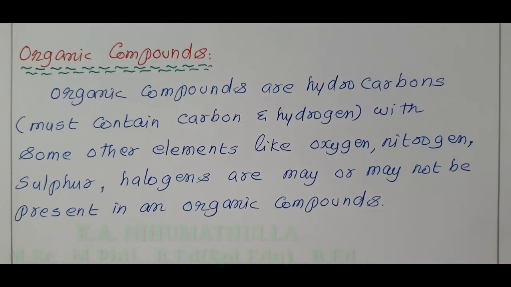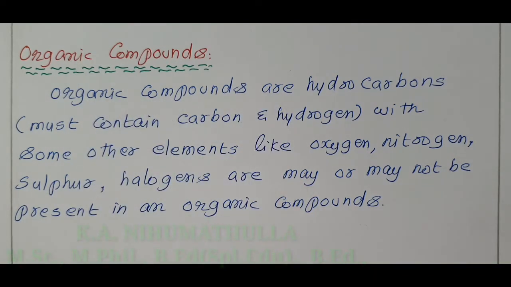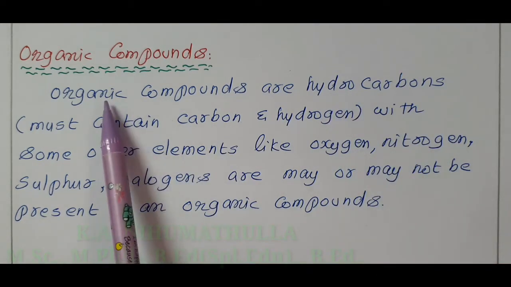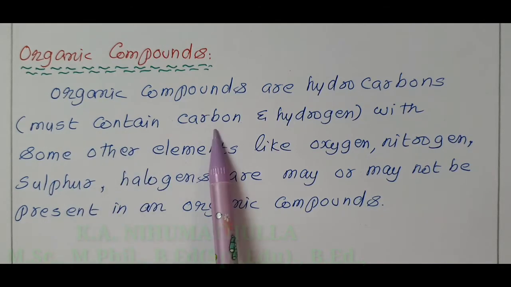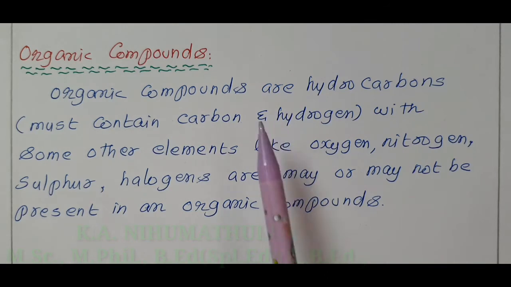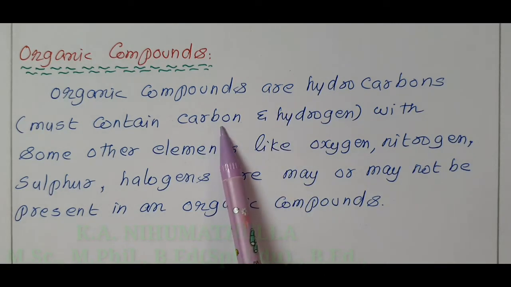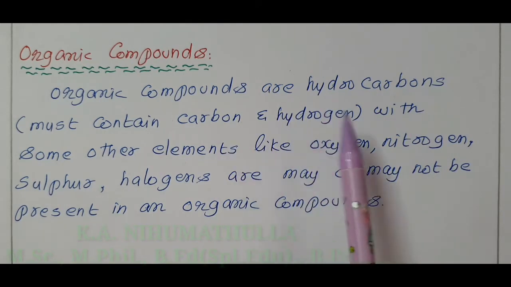Without any confusion, organic compounds are hydrocarbons. That means all organic compounds must contain carbon and hydrogen. If a compound contains only carbon and hydrogen, it is also called an organic compound.